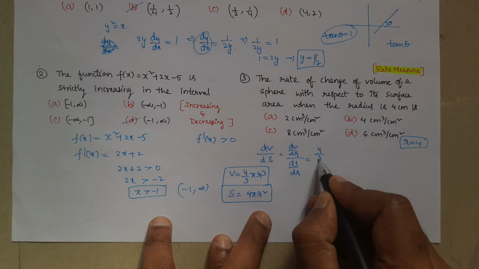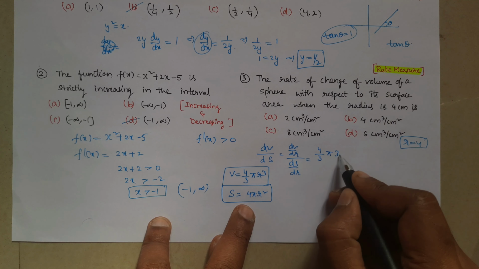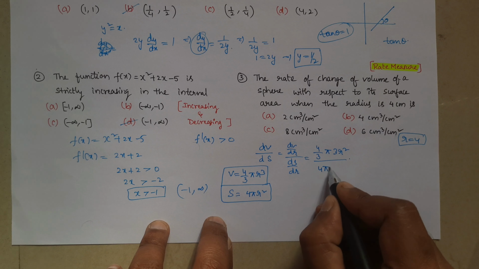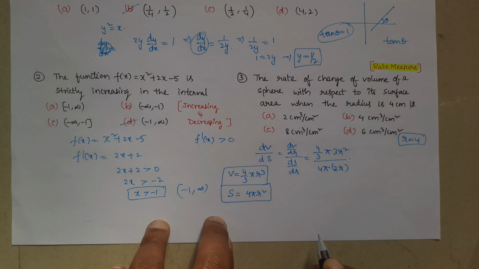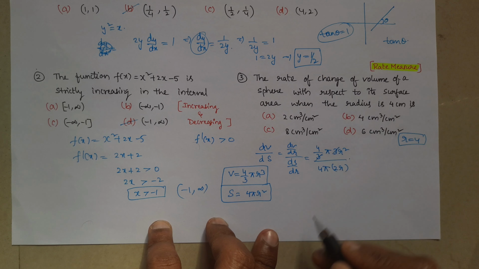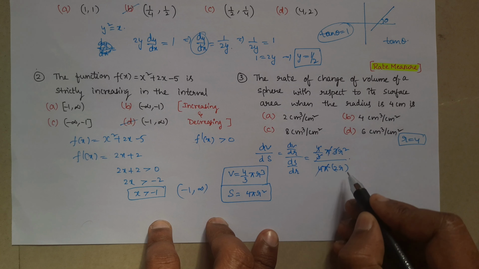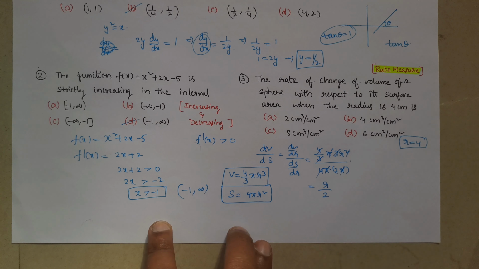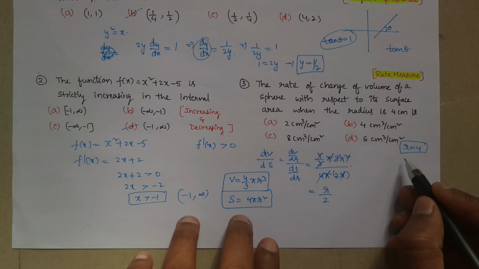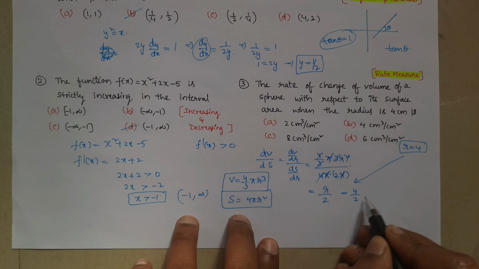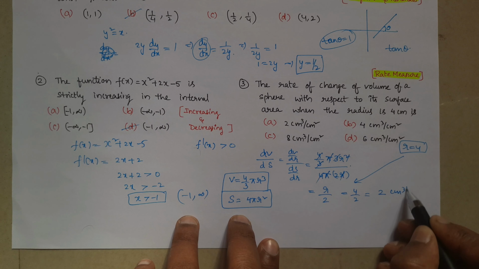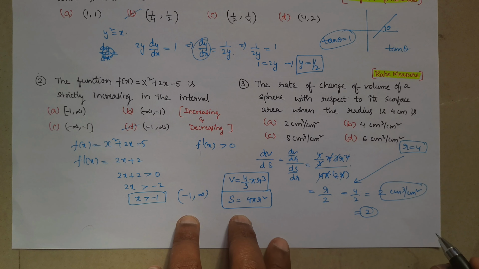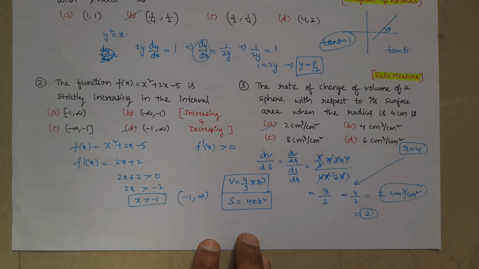First dV by dr. That is 4 by 3 into pi into the derivative of r cube, which is 3r square, whole divided by 4 pi into the derivative of r square, which is 2r. So here 3 and 3 cancel, 4 and 4 cancel, pi and pi cancel, and r square with r cancel. So finally what remains is r by 2. Now as they gave r value 4, it will be 4 by 2, which is 2 centimeter cube per centimeter square. So the answer is 2, option A.